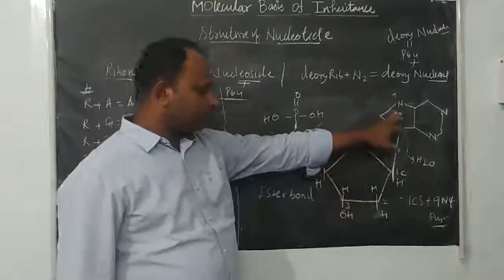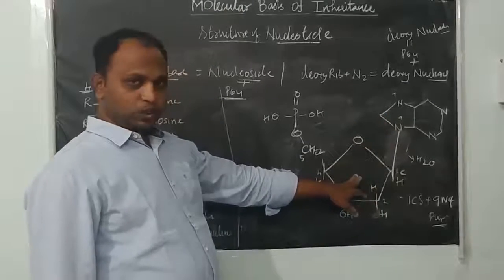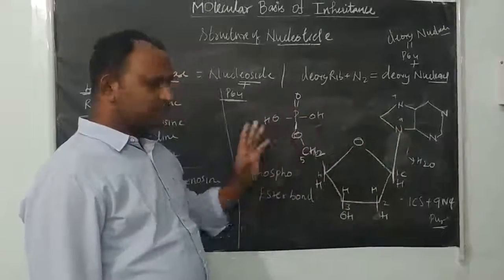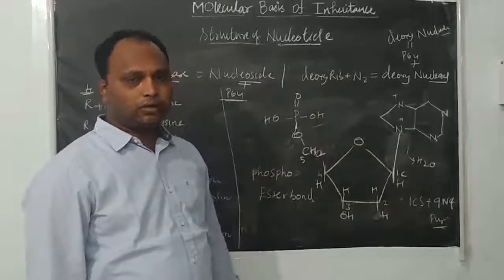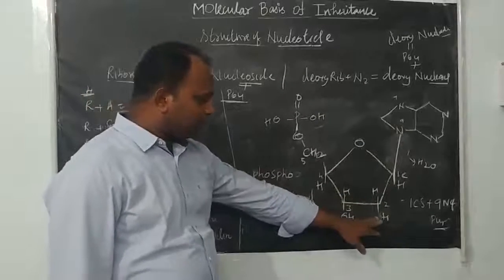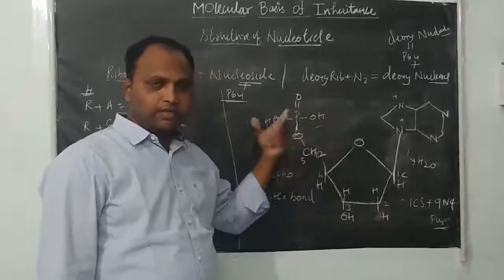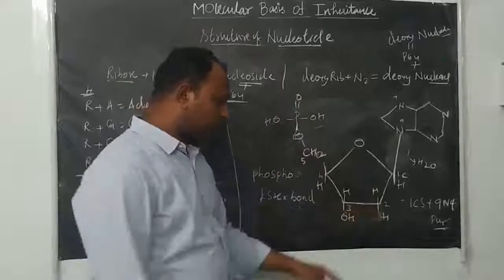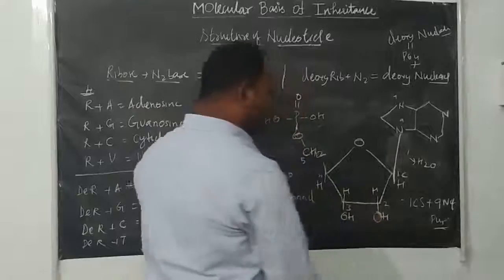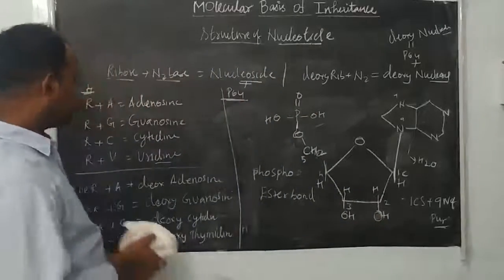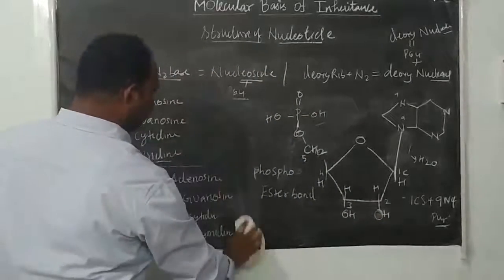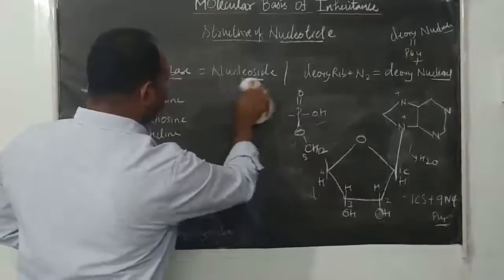Now you can see in this structure, there are three components. One nitrogen base is there, one sugar is there, one phosphate is there. This structure you can call a nucleotide. If the sugar is deoxy, the nucleotide you can say deoxynucleotide. If the sugar is ribose, you can say ribonucleotide. Similarly, there are four types of nucleotides found in DNA and RNA.